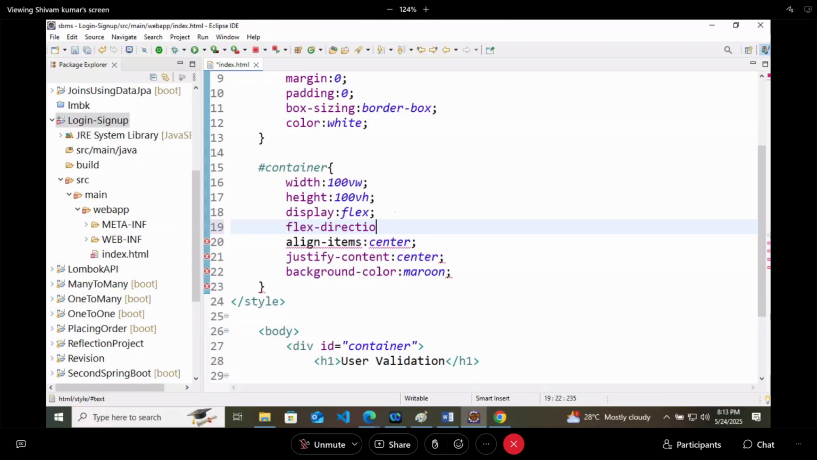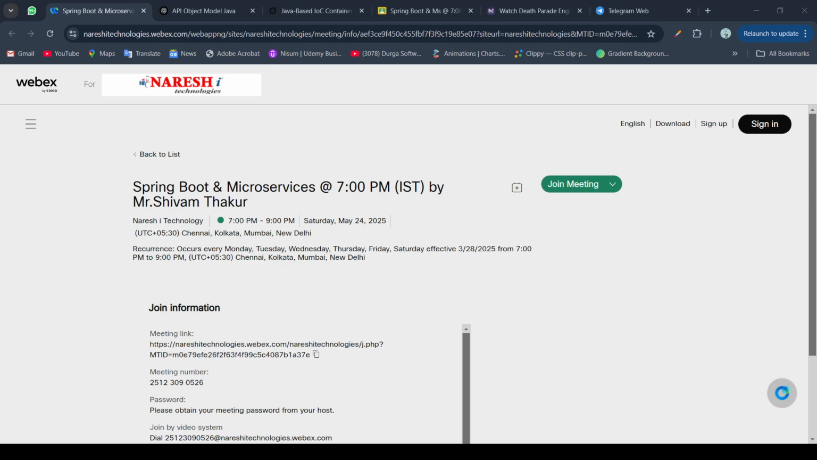In the web app folder only, I will create a new file and I will name it as signup.html. Remember, if it is a static page, it should be HTML. Static means it is not accepting any data from database. If it is accepting some data, then it will be dynamic. Then it will not be HTML. It will be a JSP page.